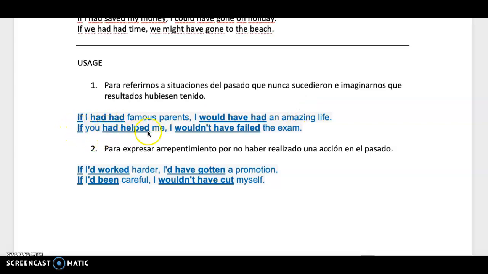If you had helped me, I wouldn't have failed the exam. Si tú me hubieras ayudado, yo no hubiera perdido el examen. ¿Ok? Yo no hubiera perdido el examen.